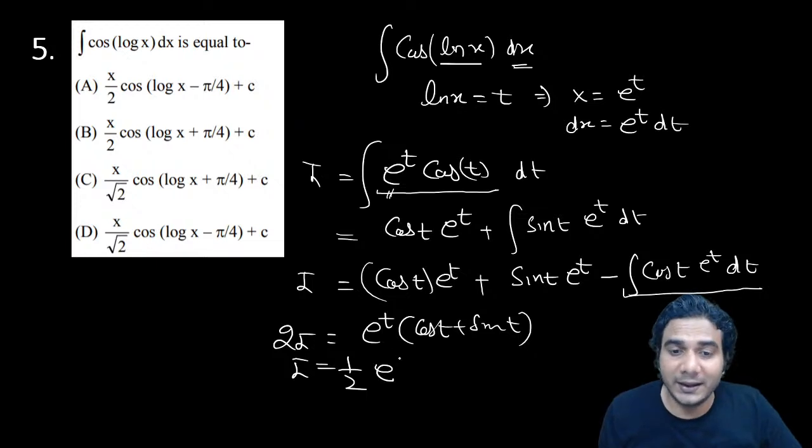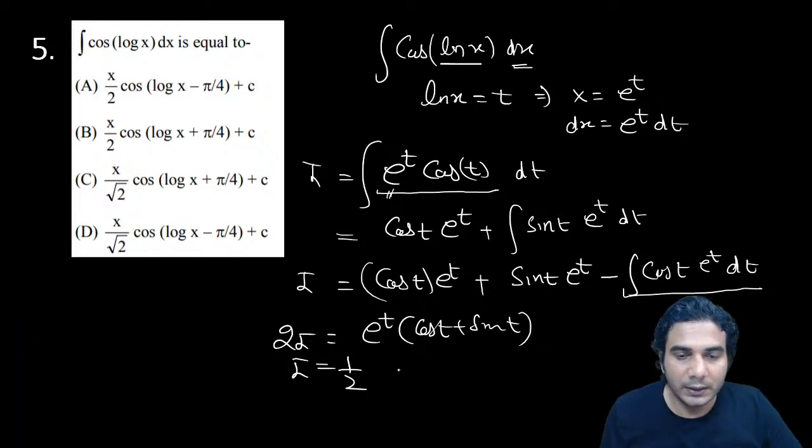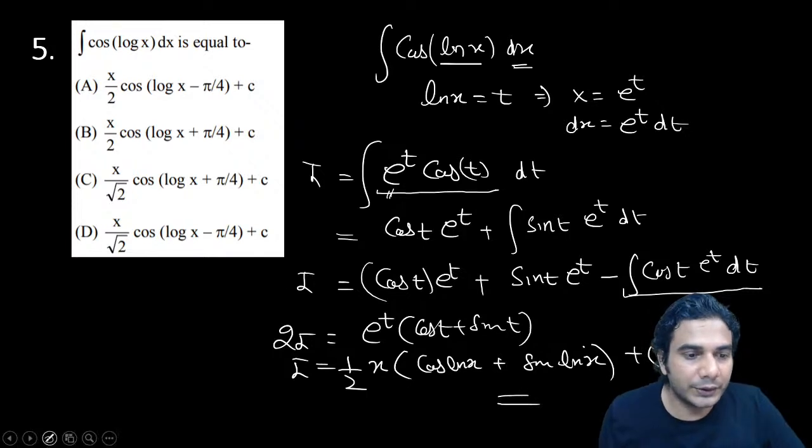Now replace t. t was ln x. Actually e raised to t is x, so write directly e raised to t as x. So this is your x, and this is cos of ln x plus sine of ln x. This is your answer plus c, the integrating constant. So see which option is correct.